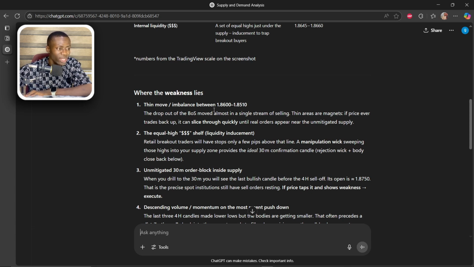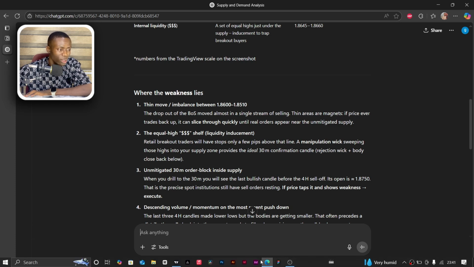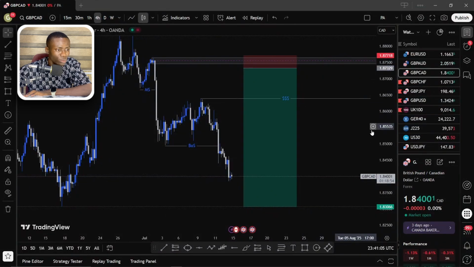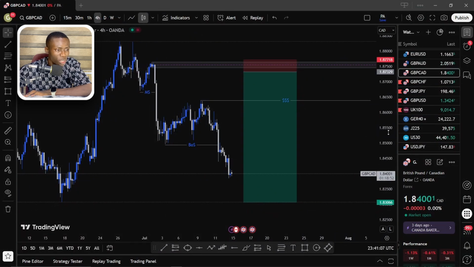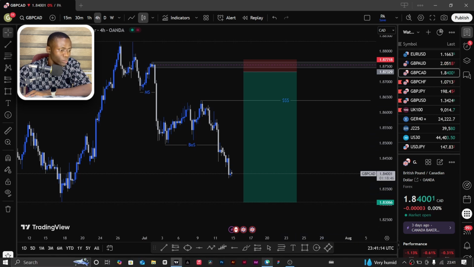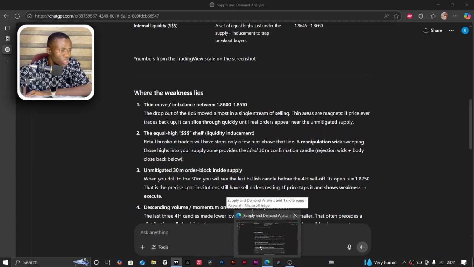Thin move imbalance between 1.600, 1.5, 1.8510. Now you basically come and look at the setup. According to ChatGPT, there's an imbalance movement between a particular level. Let's take a look at it again. Between 1.86 and then 1.8510.